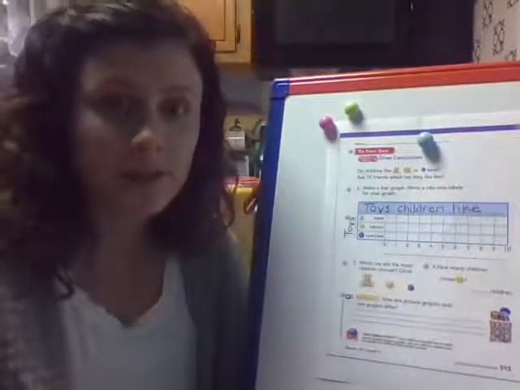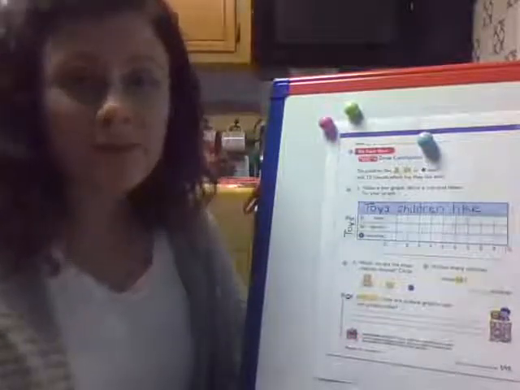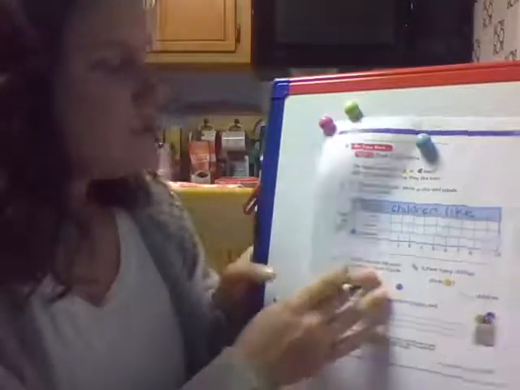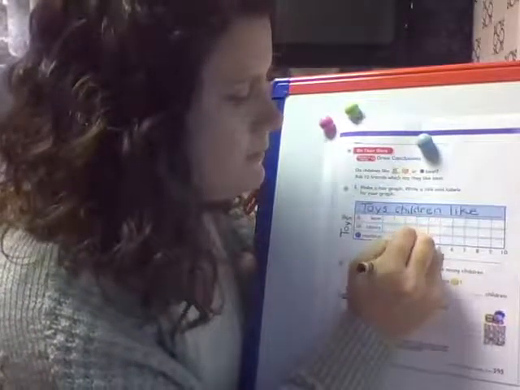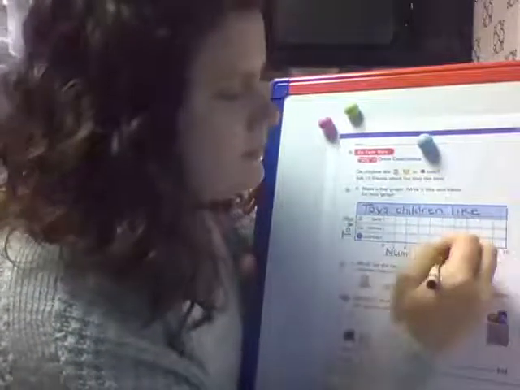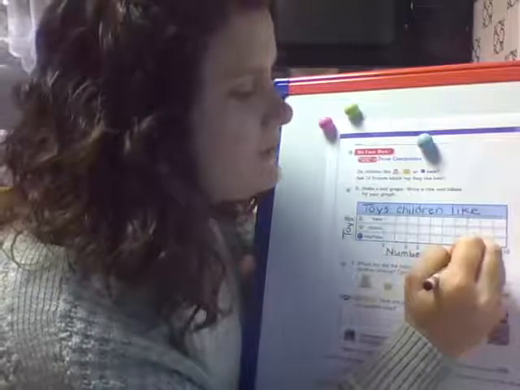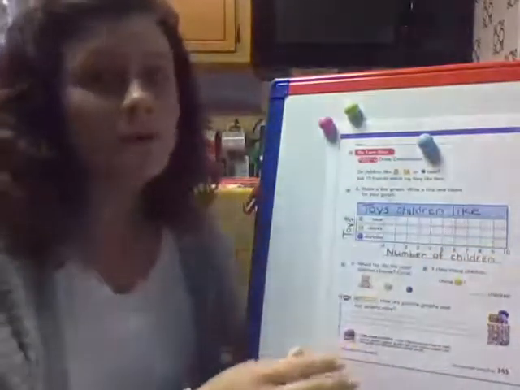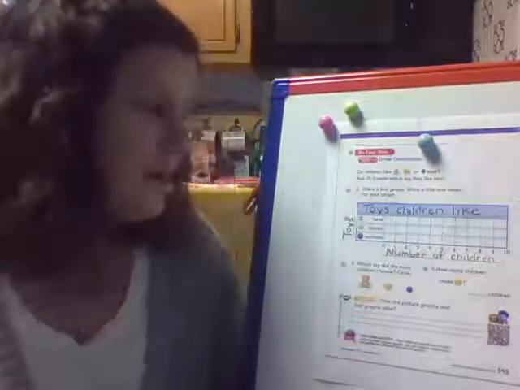Okay. And then on the bottom, we know what those numbers mean. Remember, those numbers are telling us how many children like it. Now, we could write people instead, since we might not be doing all children. You might be doing other people. So down here, we're going to write number of children. You can find that on another page if you want to spell it, or you can go ahead and sound that out. That's just fine.